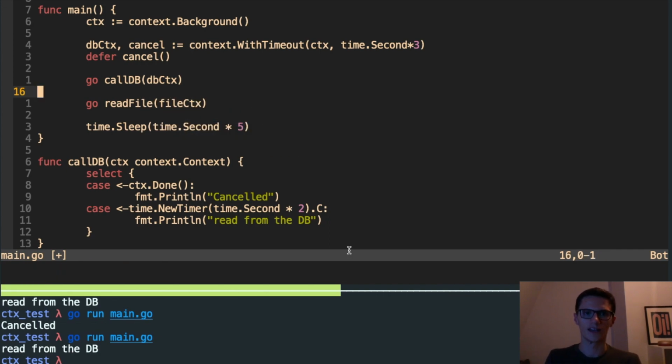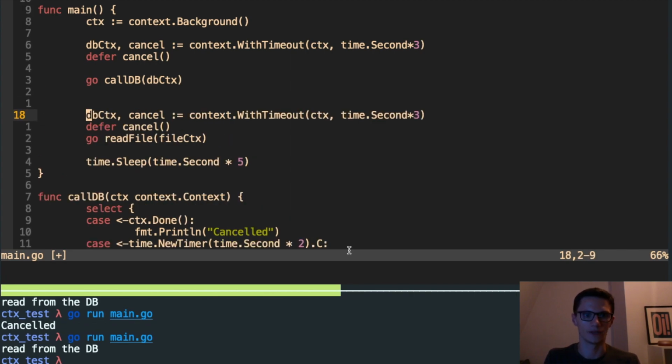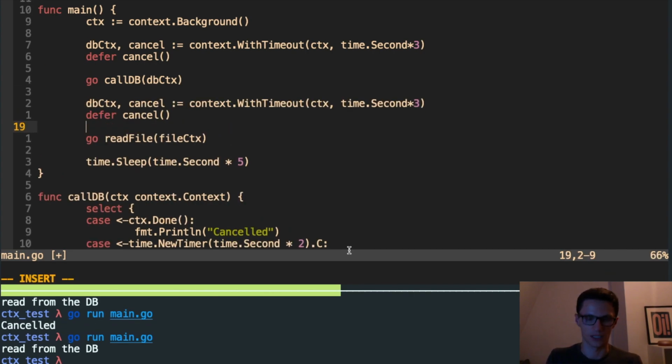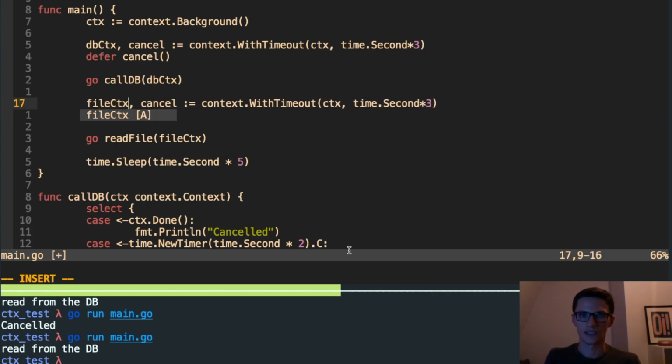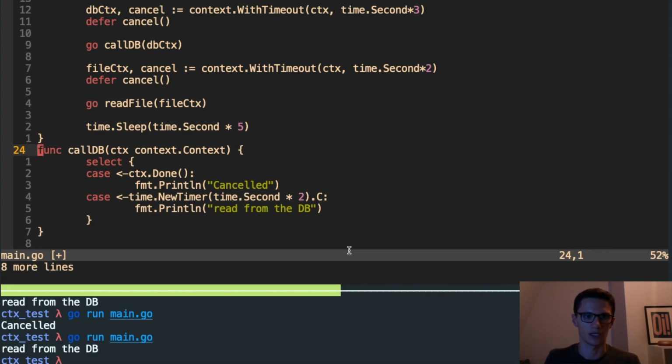Now, because the contexts are independent, because we're creating a context for each here, file context, we can set different timeouts. So for example, I might want the file read to finish inside 2 seconds. So if I also copy all of this and paste it up here,